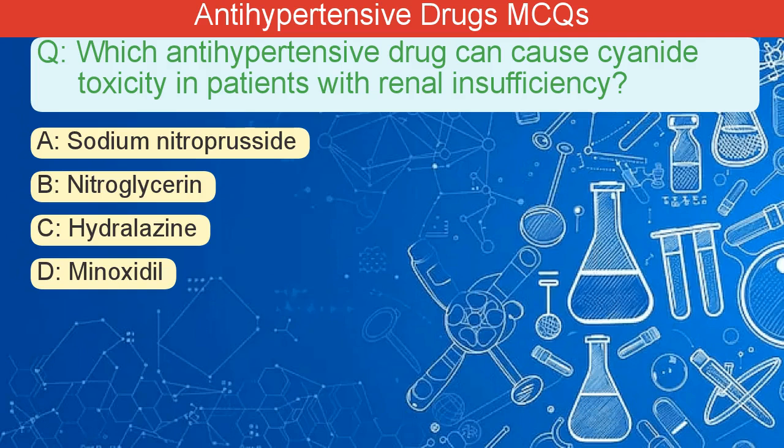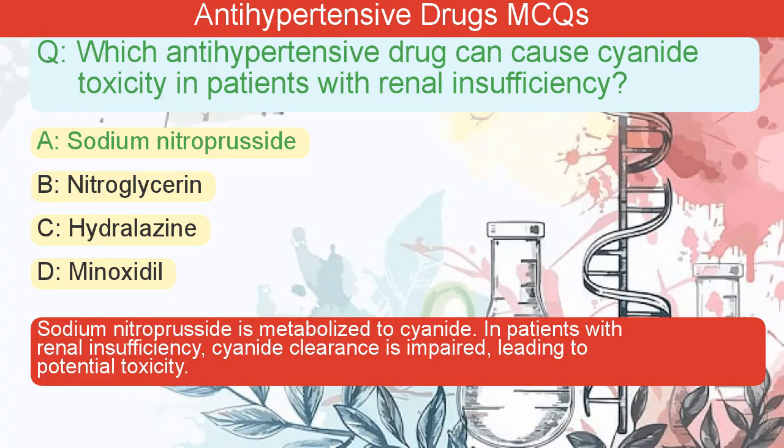Which antihypertensive drug can cause cyanide toxicity in patients with renal insufficiency? A. Sodium nitroprusside. B. Nitroglycerin. C. Hydralazine. D. Minoxidil. The correct answer is A. Sodium nitroprusside is metabolized to cyanide. In patients with renal insufficiency, cyanide clearance is impaired, leading to potential toxicity.